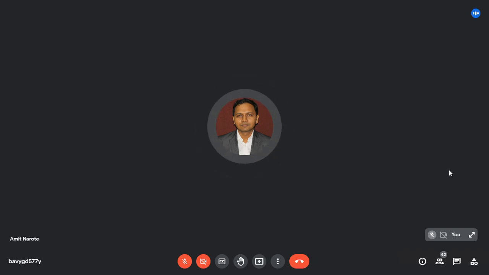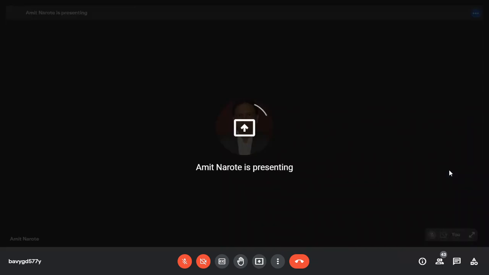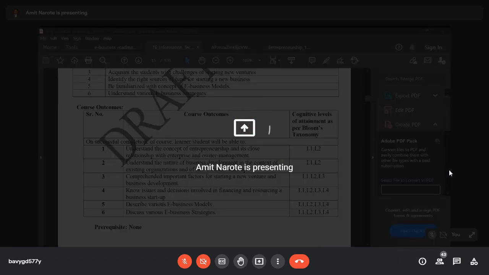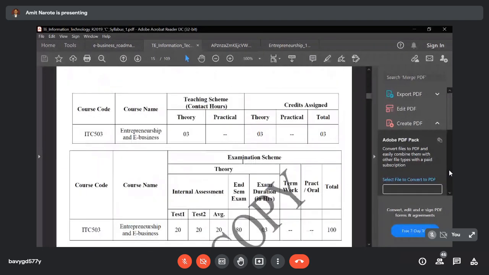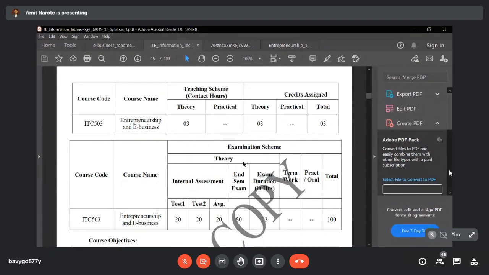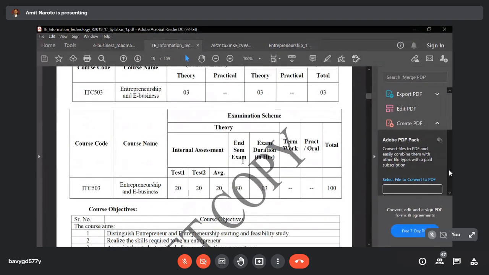So let me share the screen. Hope the screen is visible to all. So let's discuss the curriculum first. For this subject, you have a total of three theory lectures weekly from the entire syllabus, so you have to appear for the theory class. Then what will be the examination scheme?